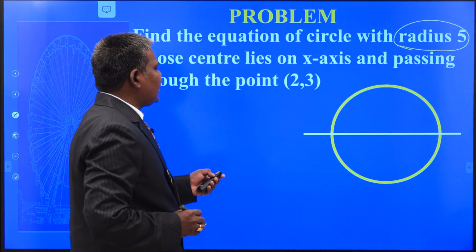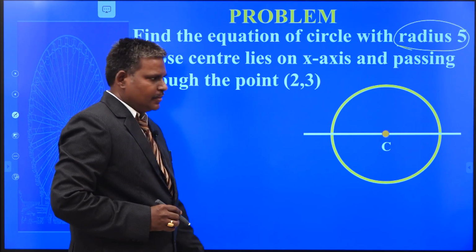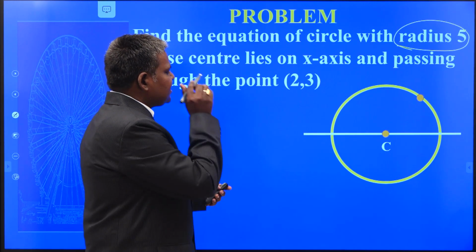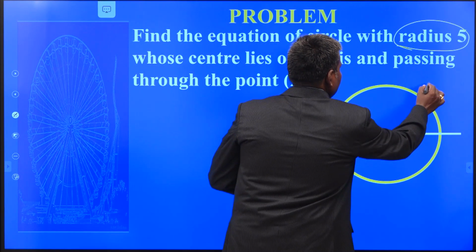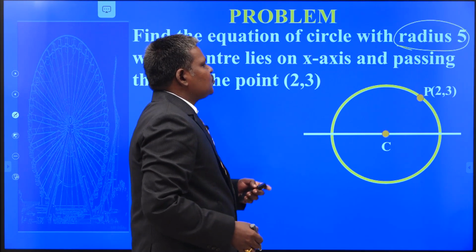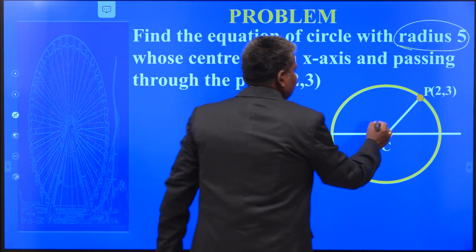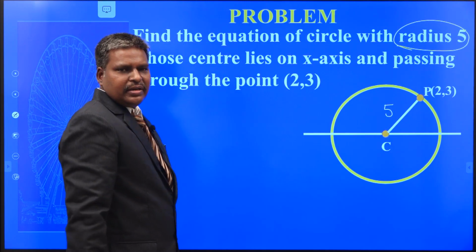And whose center lies on what? X-axis. This is your center. What is its radius? 5 units. That means the distance from center to any point on the circumference of the circle is 5 units. Your point P is what? 2, 3. The distance from here to here is 5 units. This is the given data. Am I correct or not?